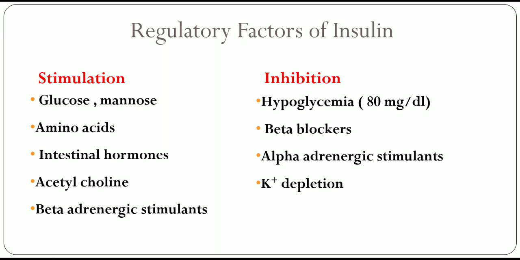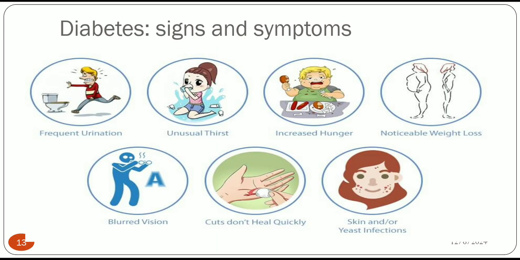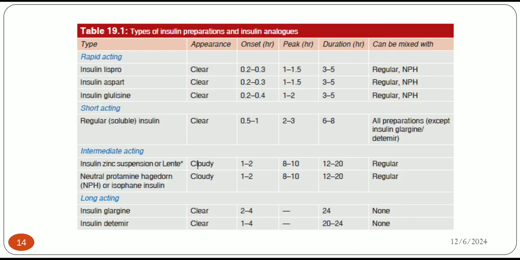Regulatory factors of insulin, yes, some factors are stimulatory, some are inhibitory. Stimulatory are glucose, amino acids, hormones, acetylcholine, and beta adrenergic stimulants, while inhibitory are hypoglycemia, beta blockers, alpha adrenergic stimulants, and potassium depletion. Then diabetes signs and symptoms you already know very well: frequent urination, thirst, hunger, weight loss, blurred vision, cuts that don't heal quickly, skin infections, and yeast infections.